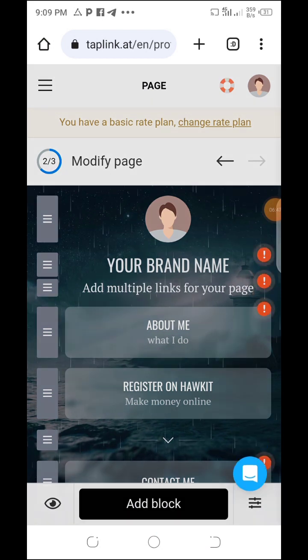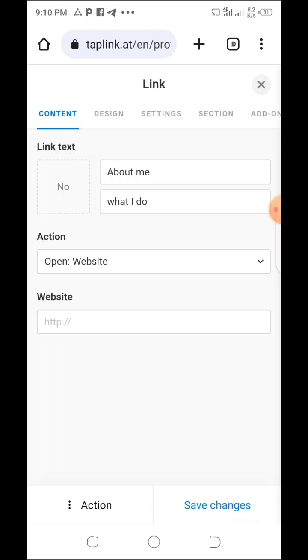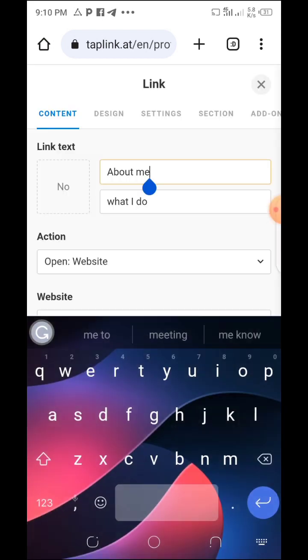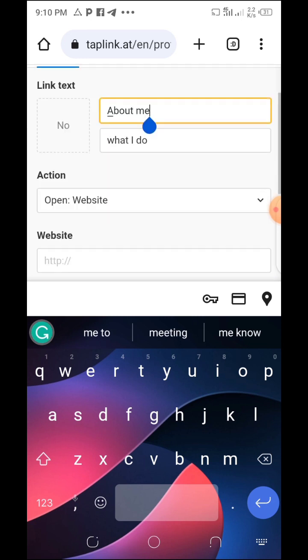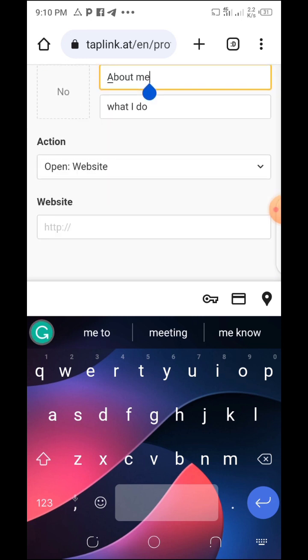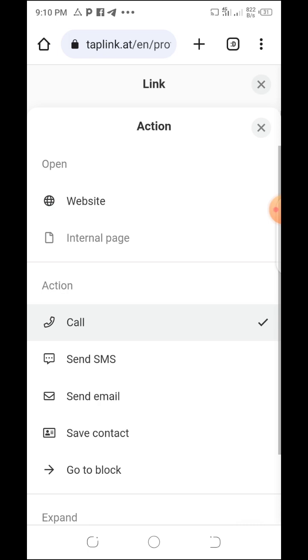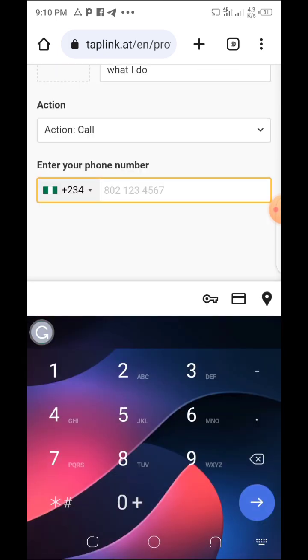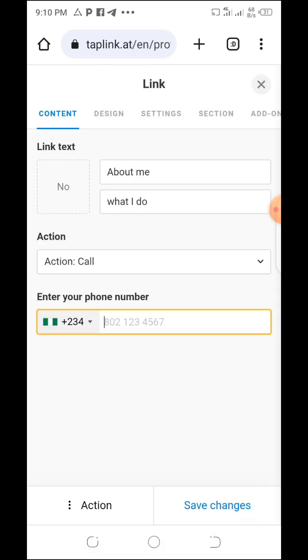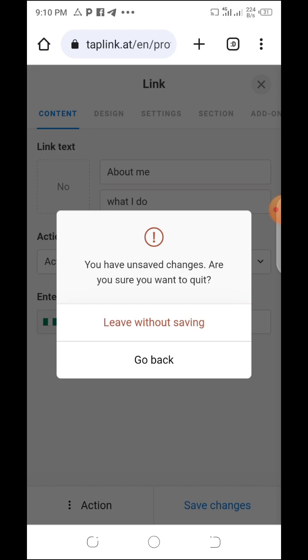So see this place that says about me. Here you can now put your WhatsApp number there. You just tap on it, about me. You can just put chat me on WhatsApp. I don't want this video to be too long. Chat me on WhatsApp. And then here where it says action, you're gonna put on call, or send SMS. Let's first put on call, and then here you're going to now put in your number, and then you're going to now save it. After you've put in your number, you now save it and cancel it. Now go back.